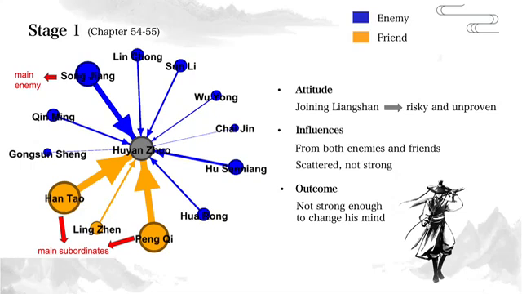Meanwhile, Han Tao and Peng Qi, Hu Yan's main subordinates, had strong and stable relationships with him. These relationships also significantly influenced his attitudes and behaviors in the early stage. So Hu Yan faced influences from both his enemies and friends. But these influences were scattered and not strong enough to change his mind.